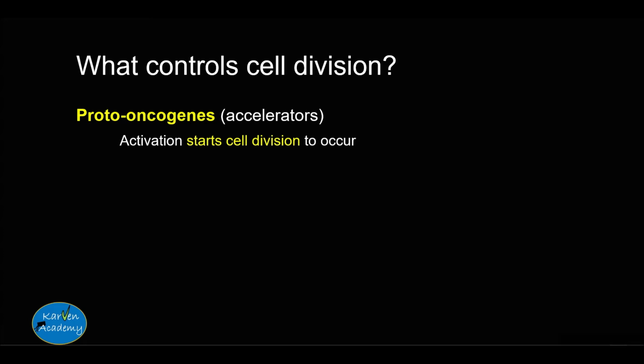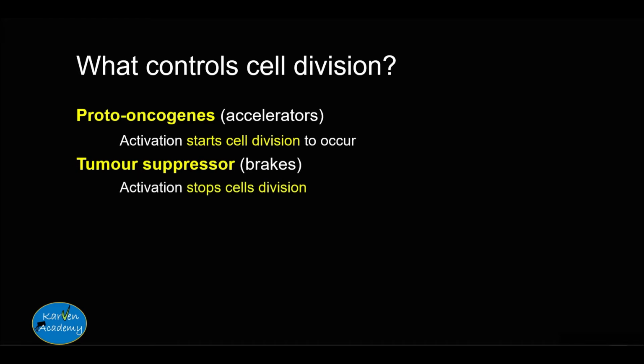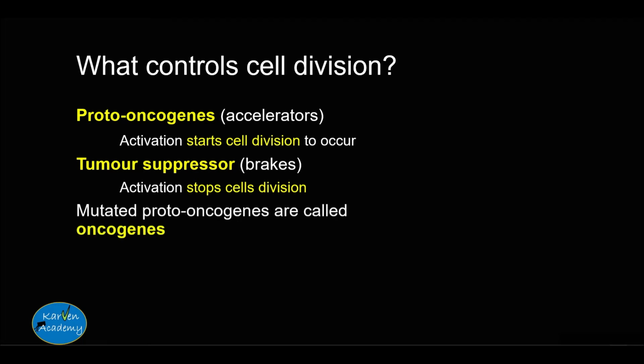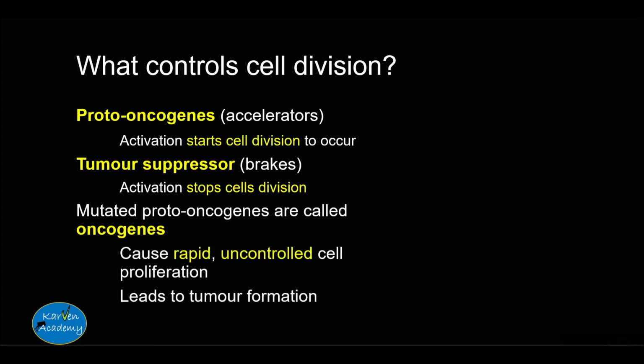The second type of genes are called tumor suppressors, also known as the brakes. Activation of these genes stops cell division. Thus, a balance between a tumor suppressor and a proto-oncogene is needed to reduce the chance of cancer or malignancy. However, mutations can occur in them. The proto-oncogenes become oncogenes when they mutate, and this causes rapid and uncontrolled cell proliferation, which leads to tumor formation.